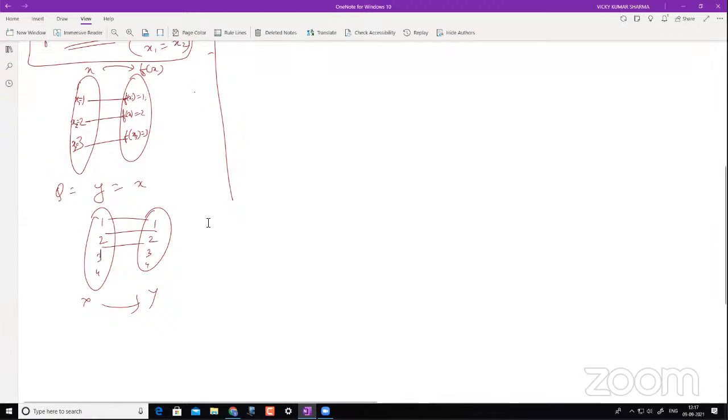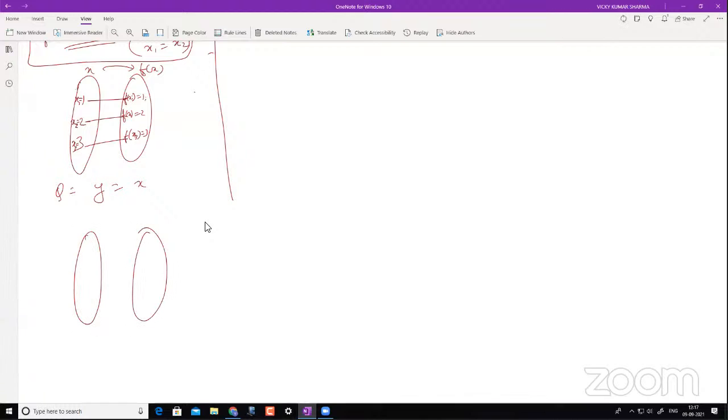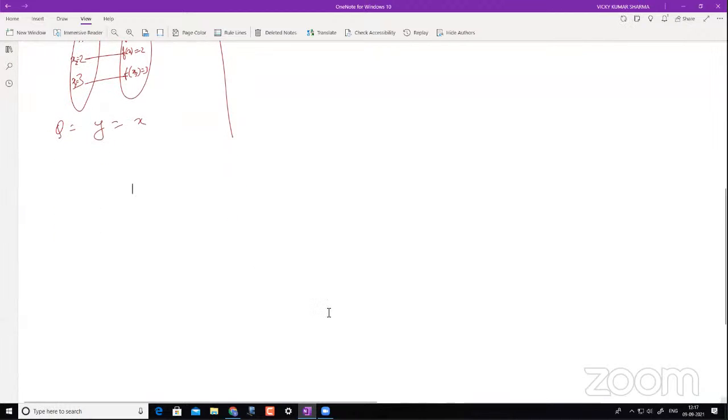Sir, if the codomain has more values which do not have any pre-image, is that a valid one-to-one case or no? Yeah, that will also be valid. For example, the domain is 1, 2, 3 and the codomain is 1, 2, 3, 4. So that will be a valid injection, a one-to-one injection.